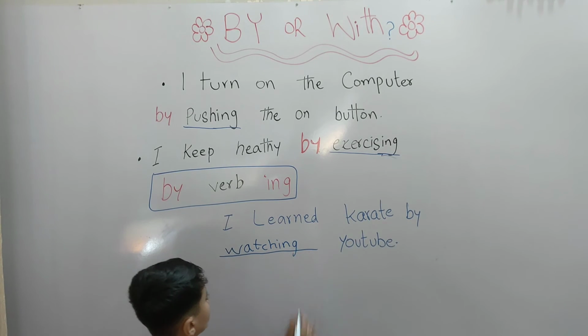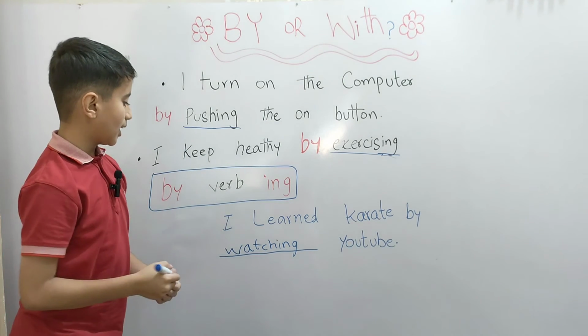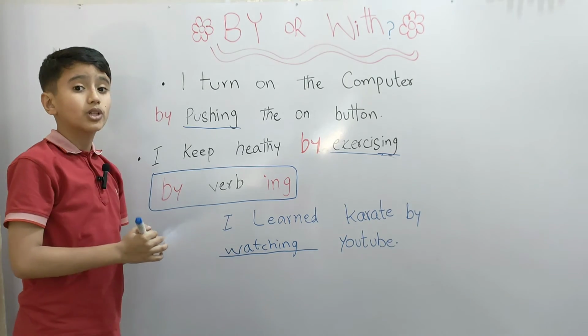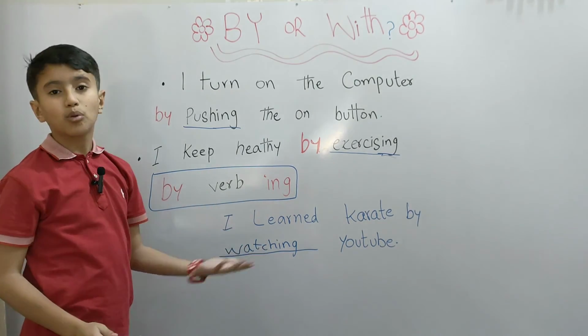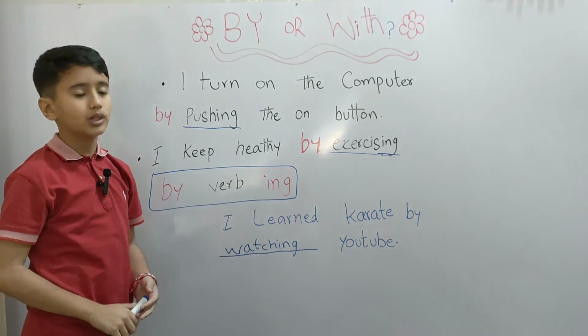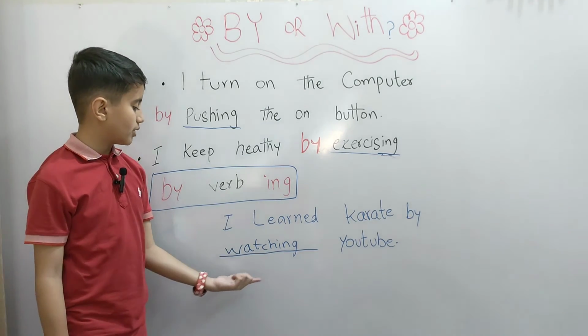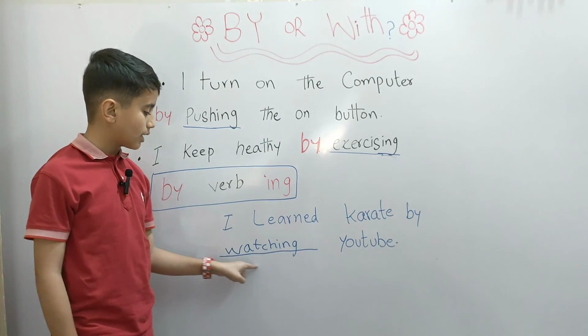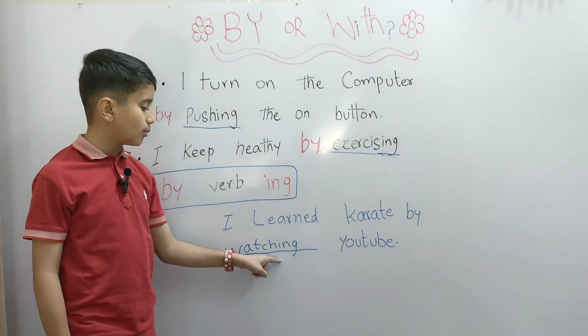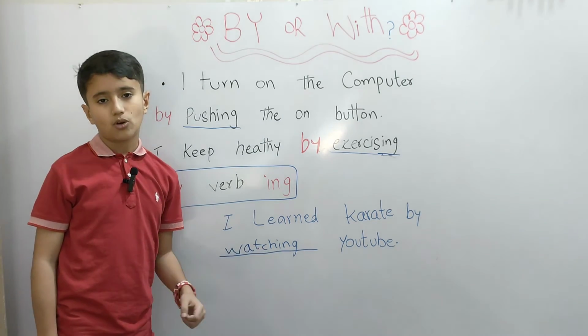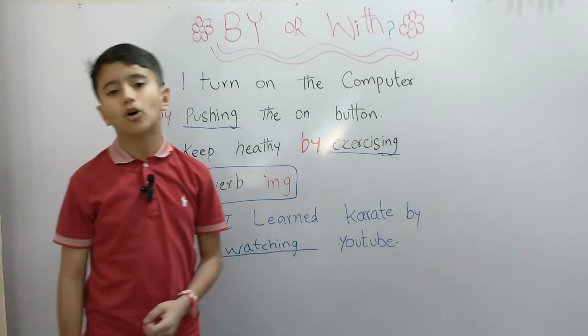By watching YouTube. We'll be writing by watching YouTube. Now you can also say by reading blogs. That can be a trick. But what matters here is that we always have to have one thing, a verb, and with the verb we have to have ing, or in simple words, the ing form of the verb.